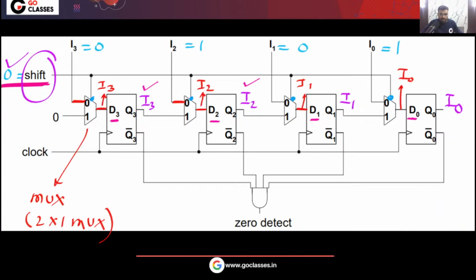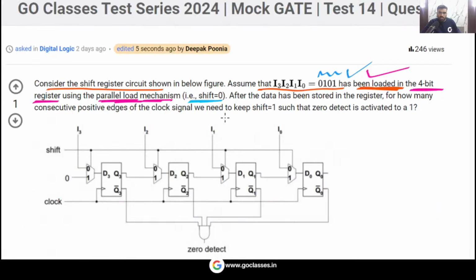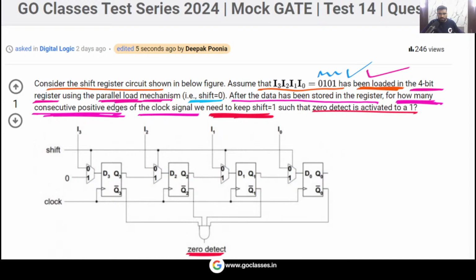Now the question is saying, read the question. The question is saying that after the data has been stored in the register, you have already stored the data in the register, so there is nothing to worry about it. Already this data is here, I3 is here, I2 is here, I1 is here, and I0 is here. So after this data has been stored in the register, for how many consecutive positive edges of the clock signal we need to keep shift equal to 1, so that this 0 detect signal will become 1.